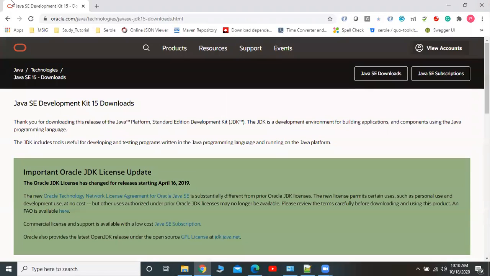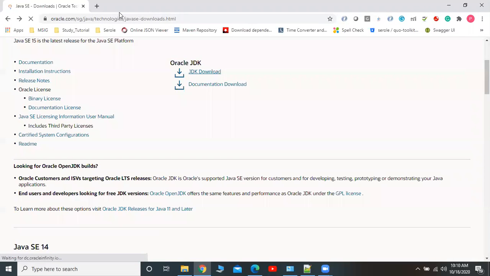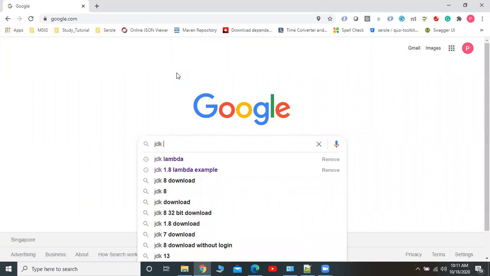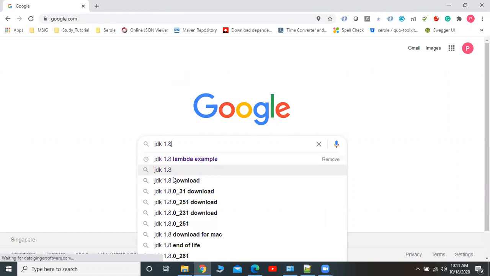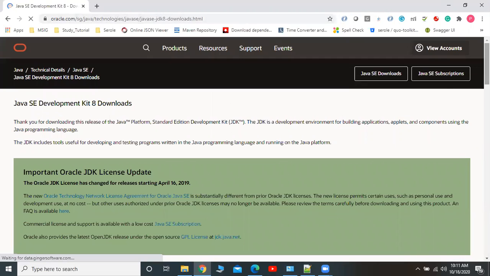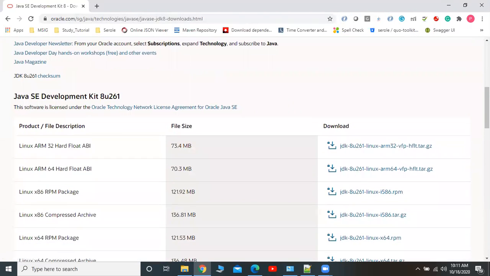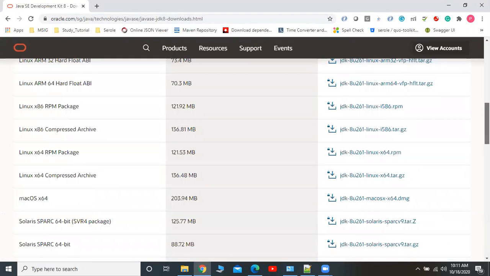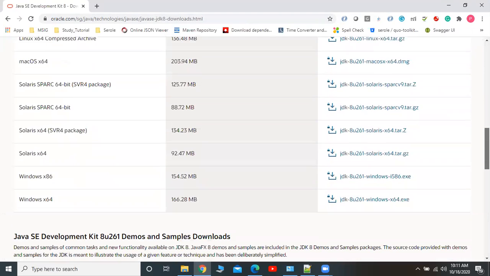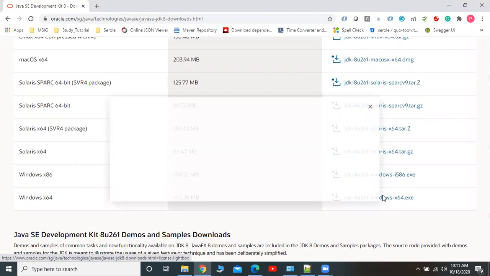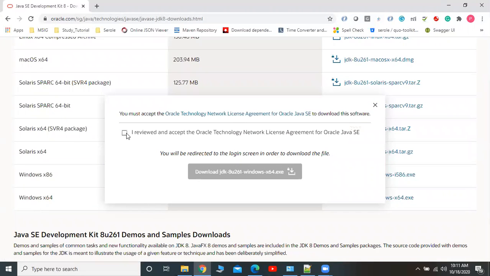I'm not able to see it, so we can try this way. In Google I search JDK 1.8, because I'm going to download the specific JDK 1.8 version. Yes, this is the one, JDK 8. My machine is a Windows machine, so we have to download the Windows version. I will download this.